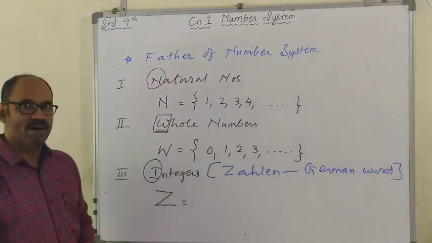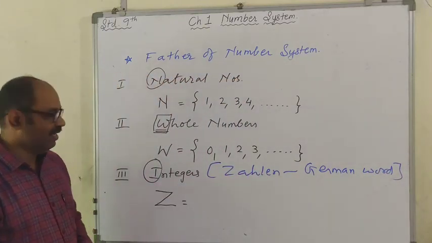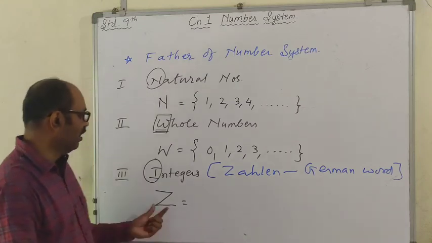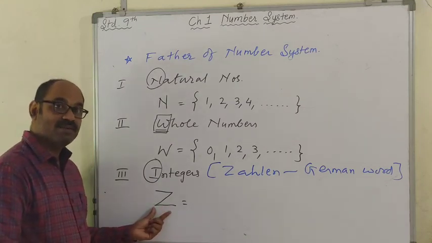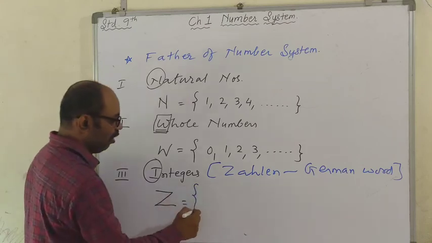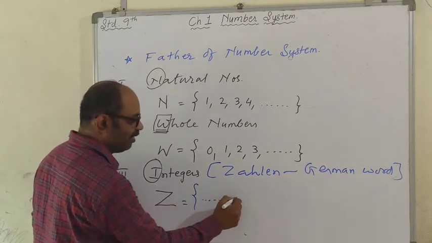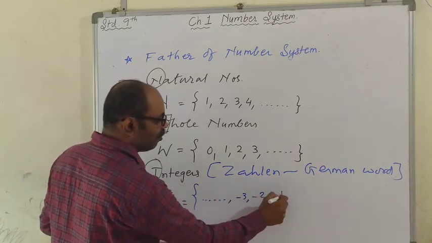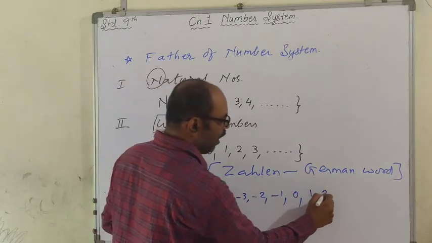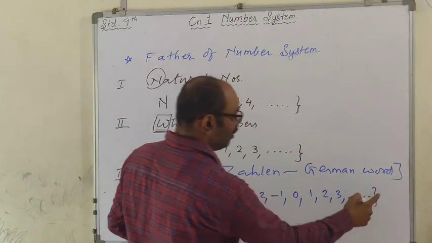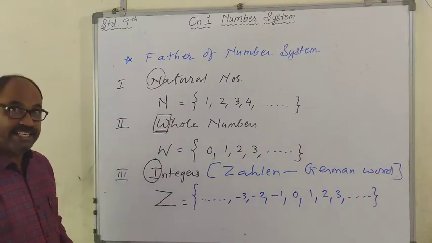It is a German word which means number. And that's why the symbol was given Z. All right. This side is also infinite: -3, -2, -1, 0, 1, 2, 3, and so on. This is the set of integers.